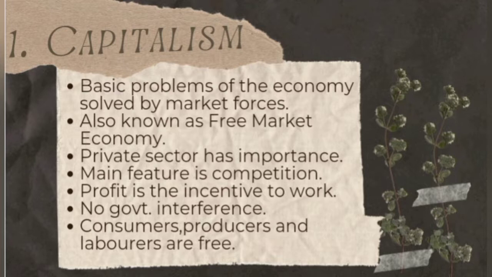So the central problems are solved by the market forces and not by any public or private sector organizations. It is also known as a free market economy.